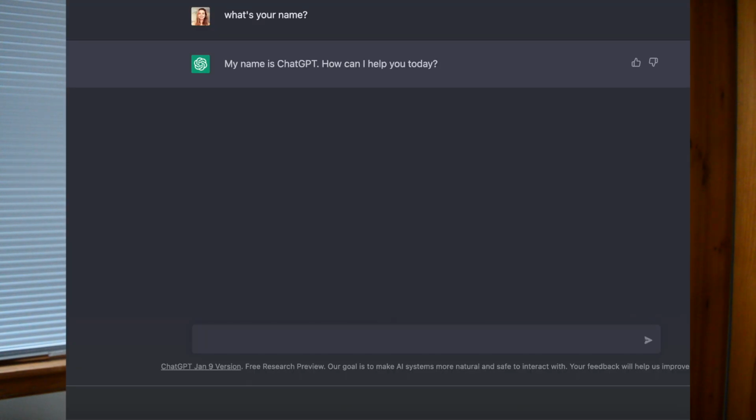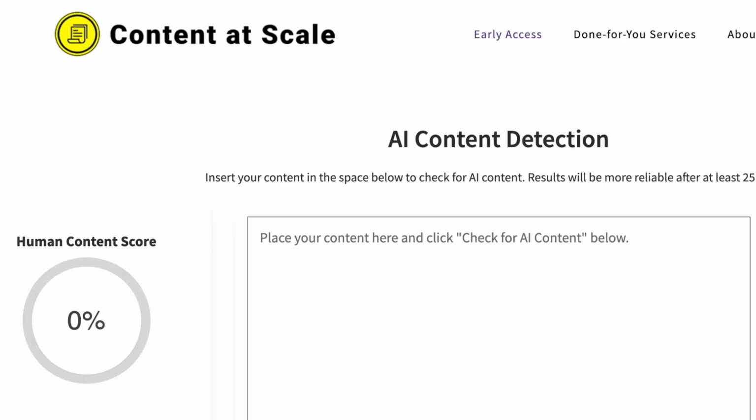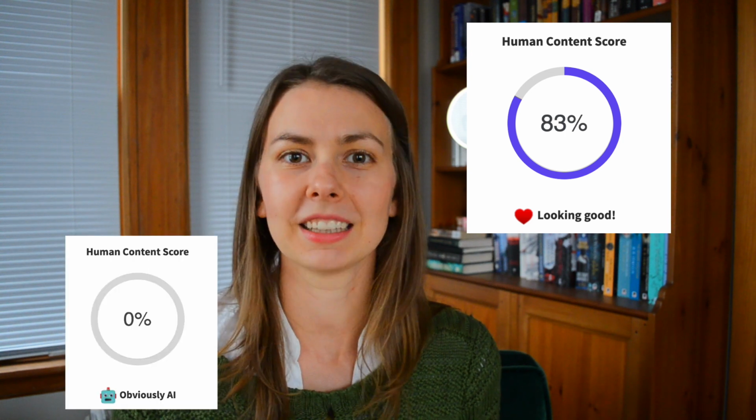Let's set the stage a little bit. What tools am I going to use? I've been playing a lot lately with a tool that wasn't around when I made my last AI review video, called ChatGPT 3. Frankly, I've been pretty impressed with how easy it is to use and how good it is. So I'm going to be using ChatGPT 3 to show you how I would use it to write an article. As far as content detection, I'm going to use a tool called Content at Scale's AI Content Detector. I think it's pretty great, and what I like about it is it gives you a little percentage that says, like, this is 70% likely to be written by a human, or no, this was definitely written by a robot. Okay, now let's see how I would use AI to start writing a blog post.